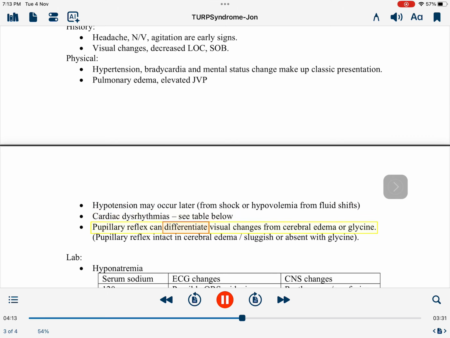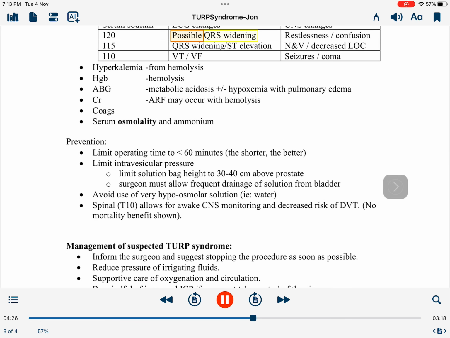Pupillary reflex can differentiate visual changes from cerebral edema or glycine. Pupillary reflex intact with glycine, and sluggish or absent with cerebral edema. Lab: hyponatremia. Serum sodium 120: possible QRS widening, restlessness, confusion. 115: QRS widening, ST elevation, nausea/vomiting, decreased LOC. 110: VT/VF, seizures, coma. Hyperkalemia from hemolysis, HGB hemolysis, ABG.